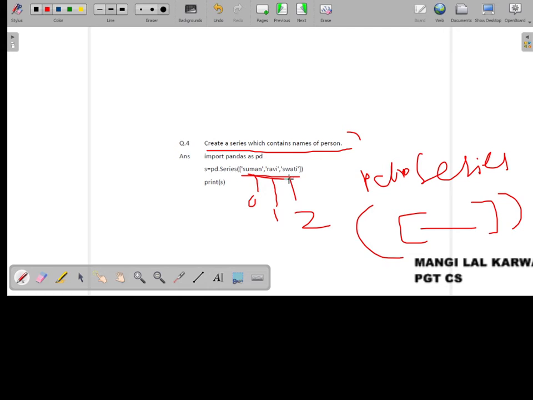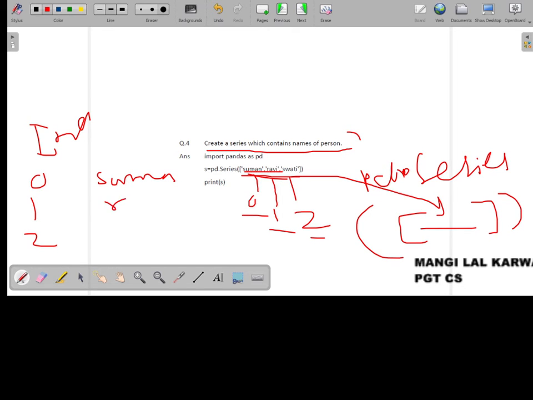So the output will be 0, 1, 2 as the index, and the values will be the names: Suman, Ravi, Swati. This will be the output of this particular statement.